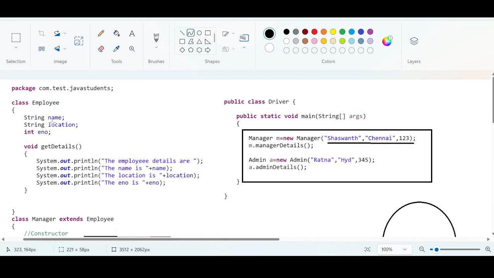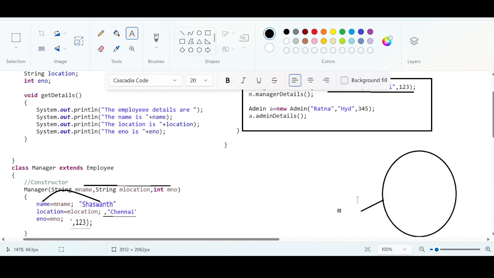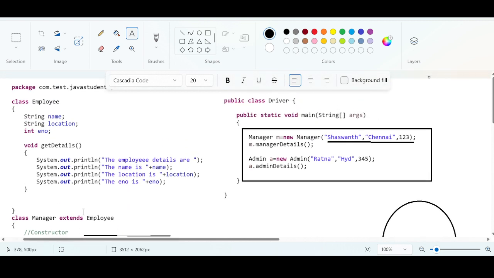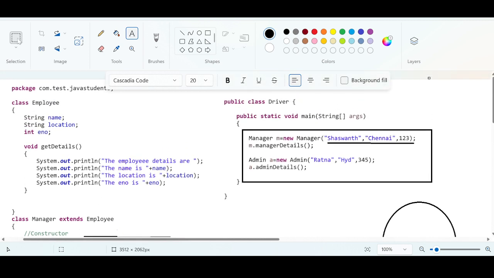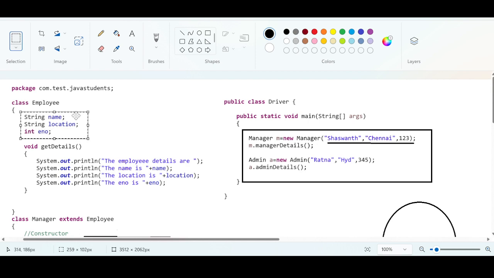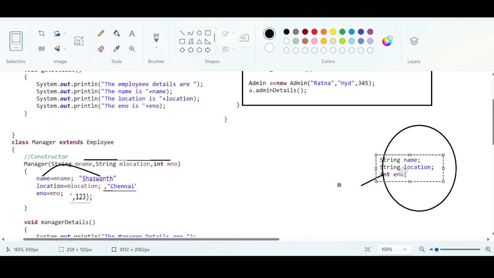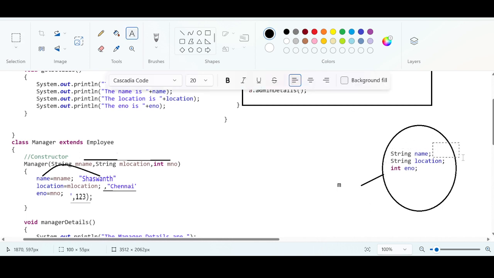In the employee class, there is a name. So in the object of the manager class, there is no variable with the name, but it is available in the employee class. All these variables get inherited to this object, and now name will be Shashwant.